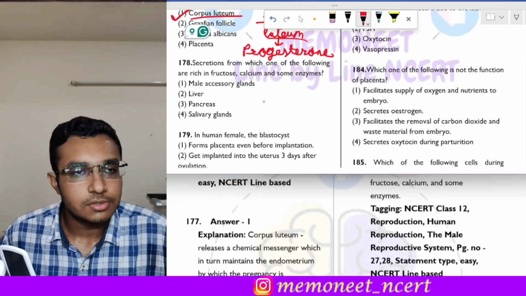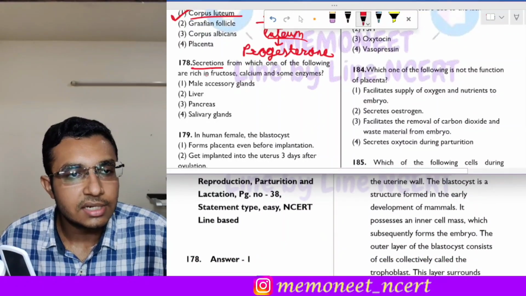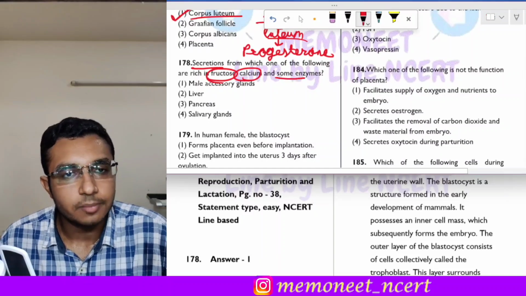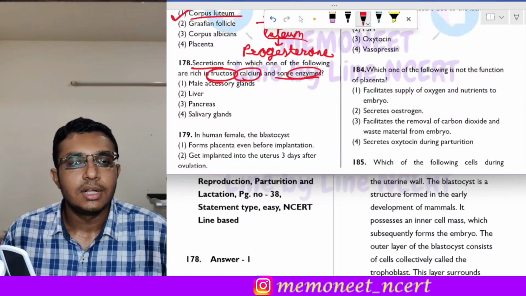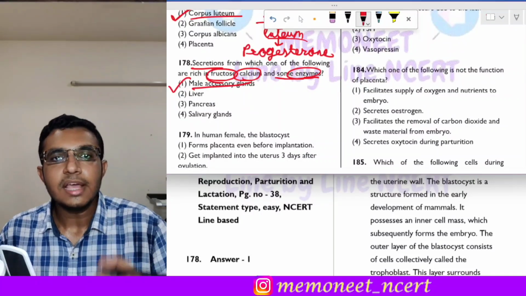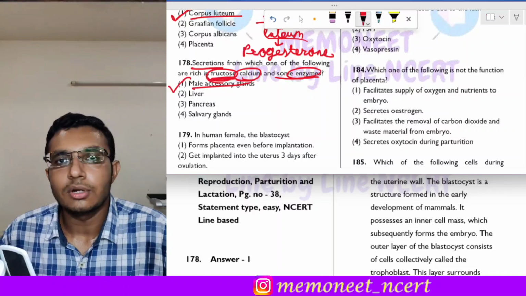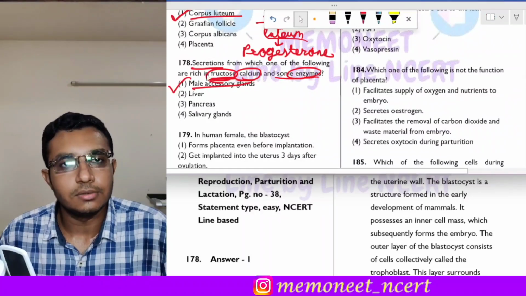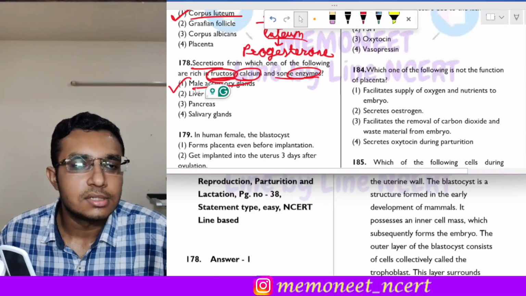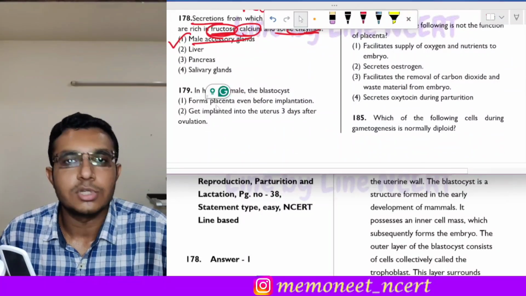Next question is question 178. It states that the secretions from which one of the following are rich in fructose, calcium and some enzymes. So the secretions from the male accessory glands contain fructose, calcium and enzymes. The fructose is responsible for the nutrition of the sperms. It provides energy to the sperms. So this is the function of the male accessory glands. So the correct answer of this question is option 1.